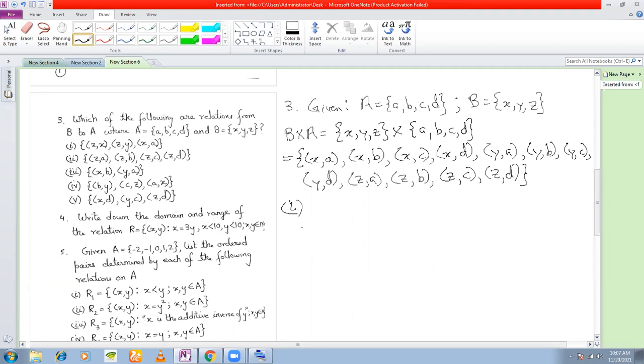No, sir. Why? Because Z and X here both belong to B. That is, ZX is not an element of B cross A. Hence, it is not a relation.